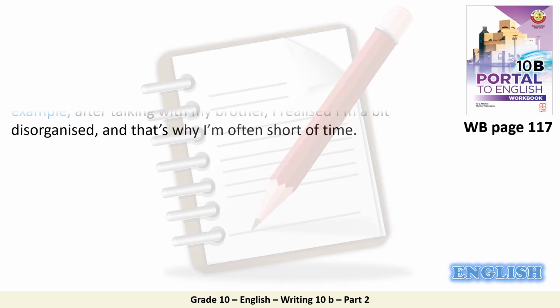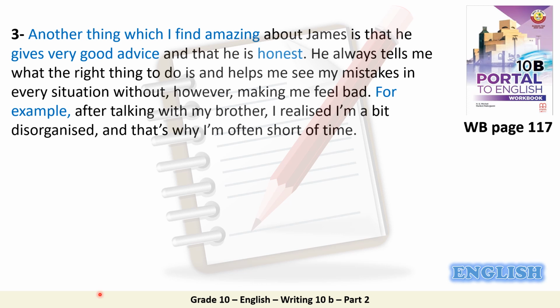Now, paragraph 3. Let's have a look. Another thing which I find amazing about James is that he gives very good advice and that he is honest. He always tells me what the right thing to do is and helps me see my mistakes in every situation without, however, making me feel bad. For example, after talking with my brother, I realized I am a bit disorganized, and that's why I am often short of time. So in paragraph 3, we continued talking about the good characteristics of this person who is my brother.